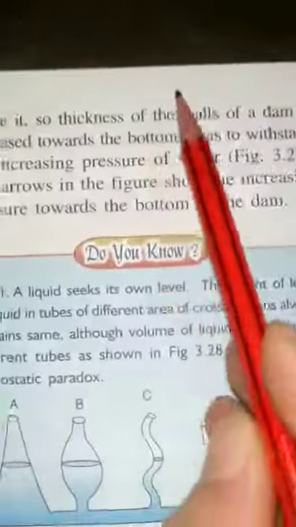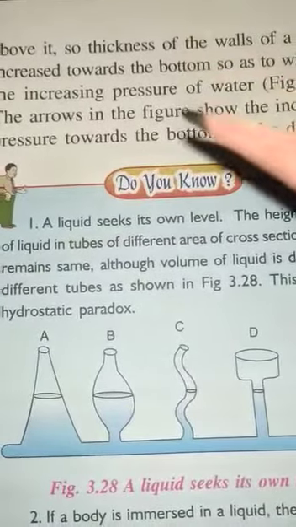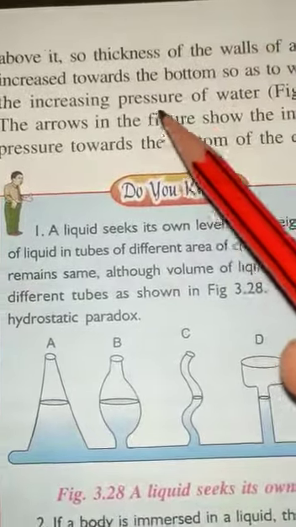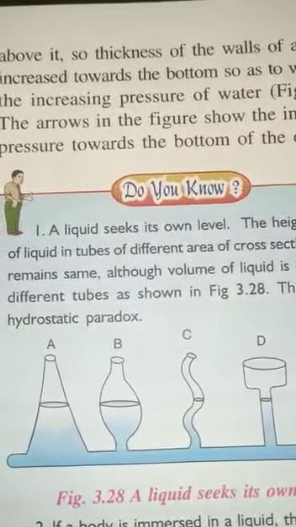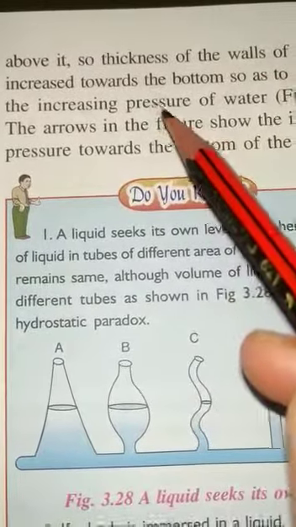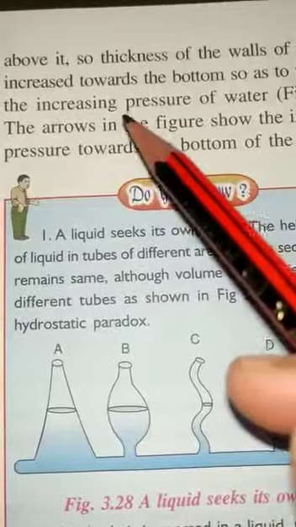So the thickness of the walls of a dam is increased towards the bottom so as to withstand the increasing pressure of water. Now as the height of the column increases, the water will exert more pressure when it comes down. So to withstand that pressure, to hold that pressure exerted by the water, the bottom is made thick.